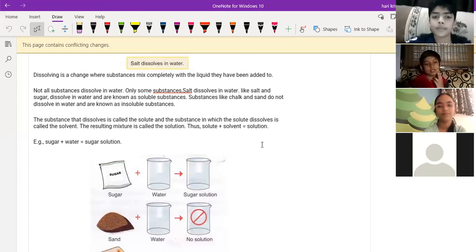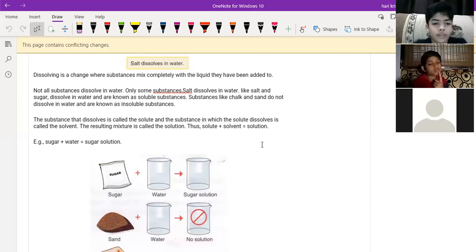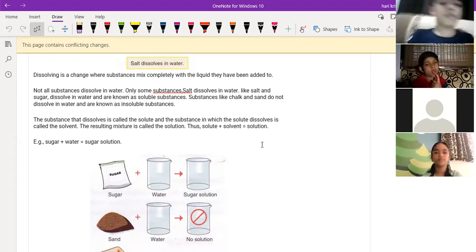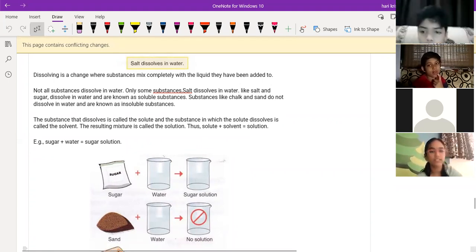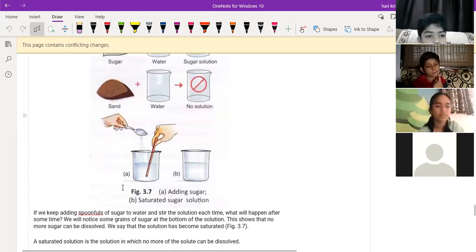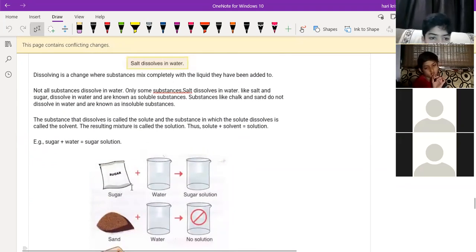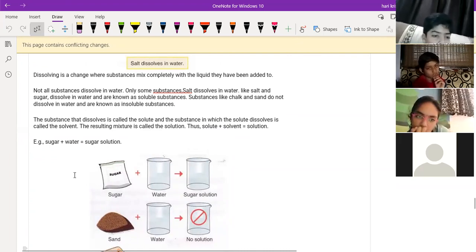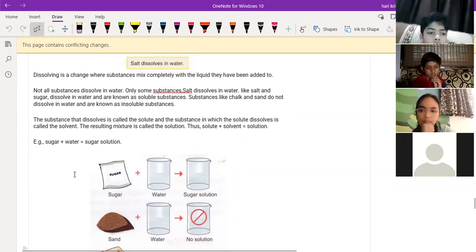Now if you take a sugar solution, tell me which one is the solute and which one is the solvent. Sir, sugar is the solute and water is the solvent. Solute, solvent. Lohini, understand? Okay. Now these three are clear: what is the solution, what is the solute, what is the solvent.